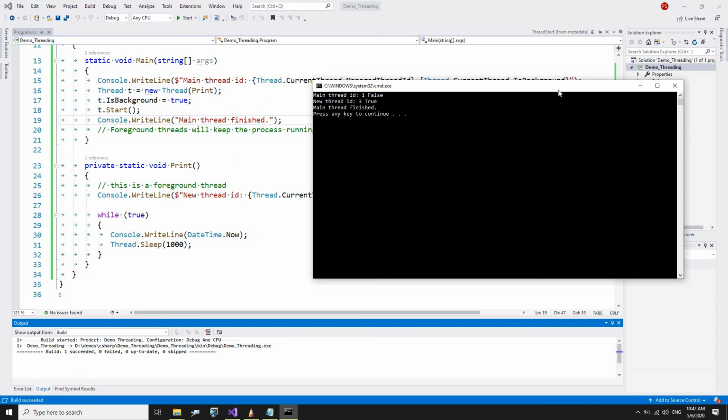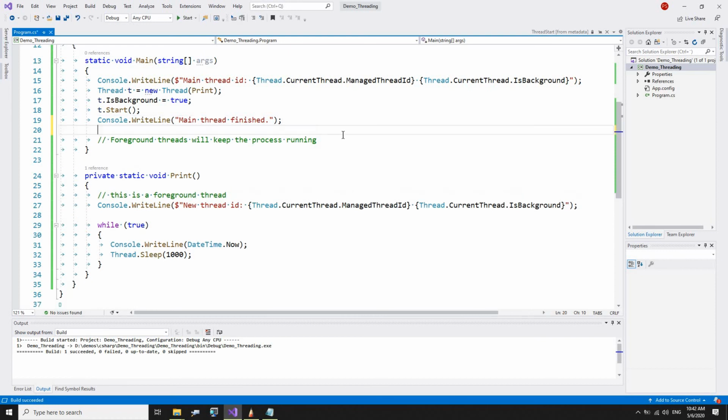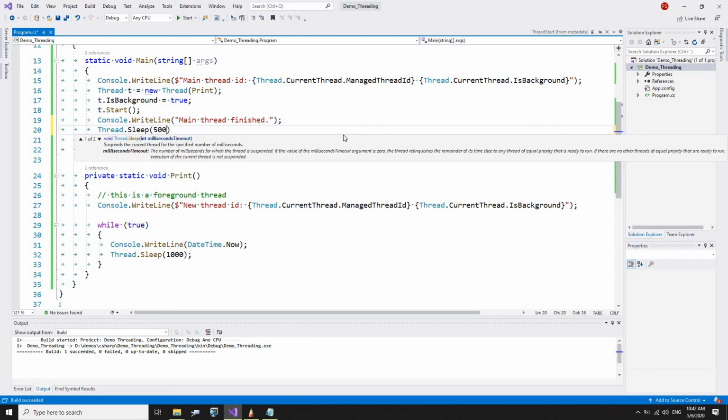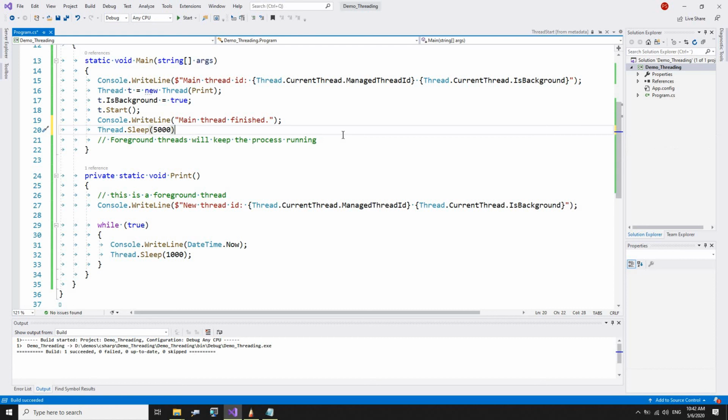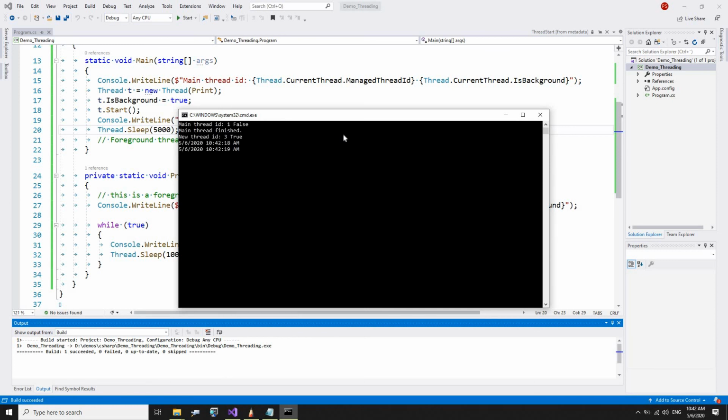So let me see what we can do. We can wait for some seconds. Thread.Sleep, let's say 5 seconds, like this, and then we should see some printouts from our print thread. So it's printing, and now whenever we see this, press any key to continue, that means our thread is gone. It's dead.